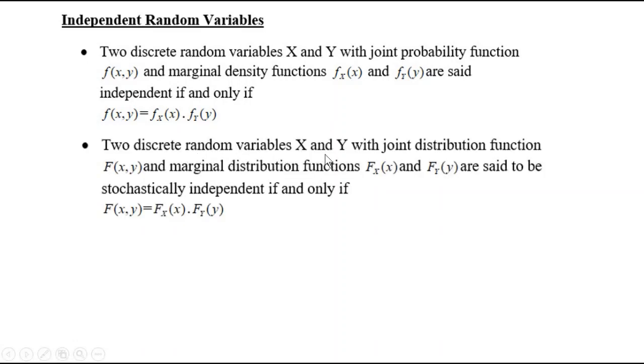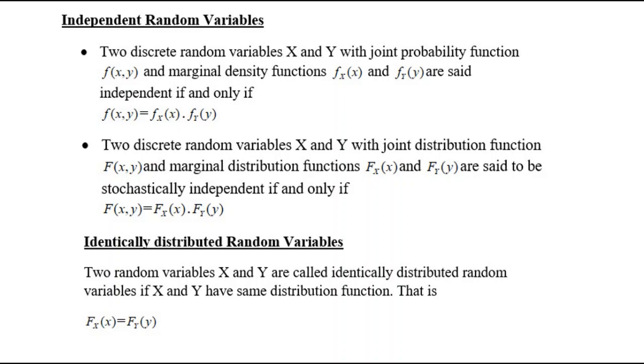And two discrete random variables capital X and capital Y with joint distribution function capital F of xy and marginal distribution functions capital F of x and capital F of y are said to be stochastically independent if the distribution function capital F of xy can be written as a product of the distributions of capital X and capital Y, that is F of x into F of y. And two random variables capital X and capital Y are said to be identically distributed if capital X and capital Y have the same distribution function, that is capital F of x is the same as capital F of y.